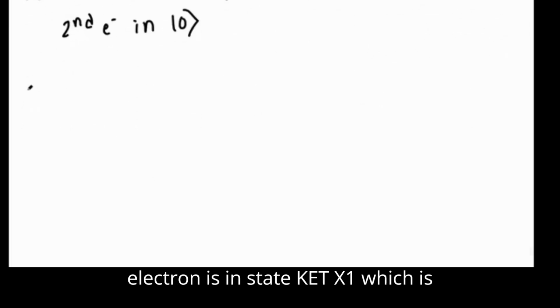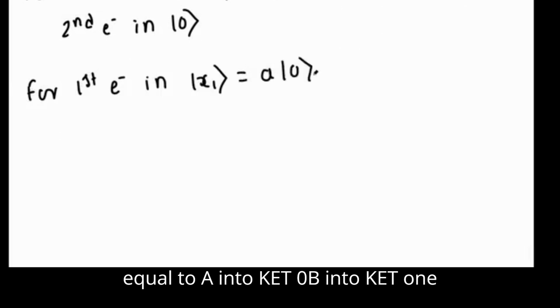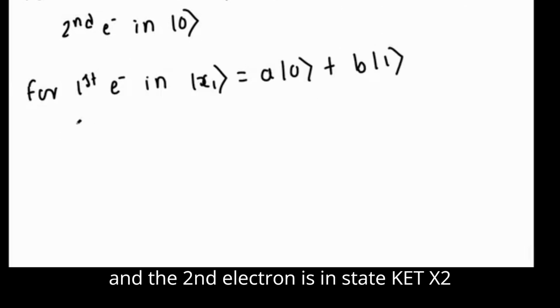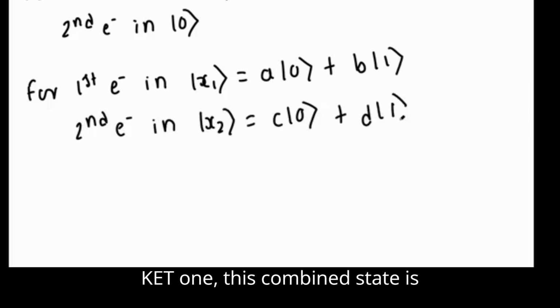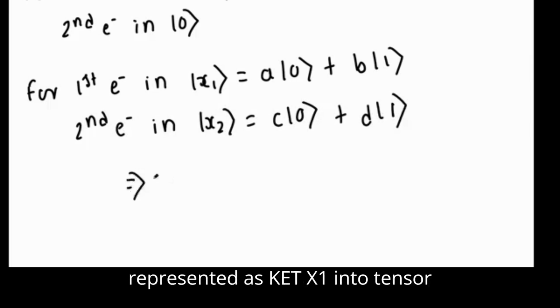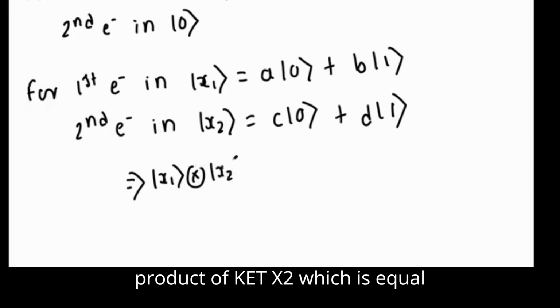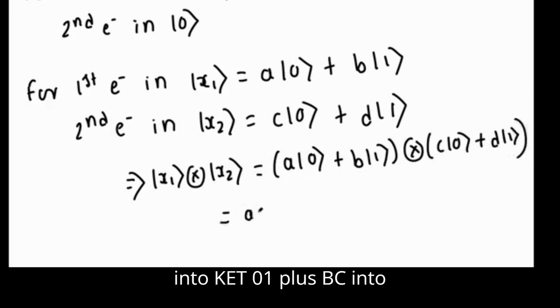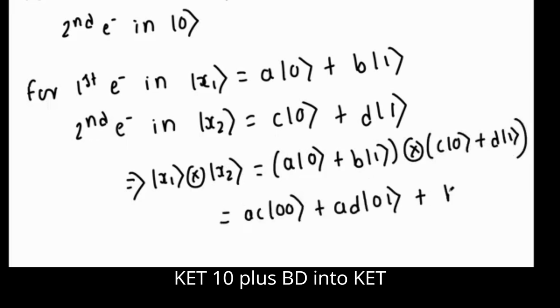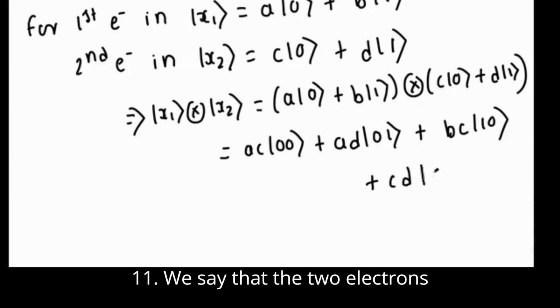Further, if the first electron is in state ket x1, which is equal to A into ket 0 plus B into ket 1, and the second electron is in state ket x2, which is equal to C into ket 0 plus D into ket 1, this combined state is represented as ket x1 tensor product ket x2, which is equal to AC into ket 00 plus AD into ket 01 plus BC into ket 10 plus BD into ket 11.